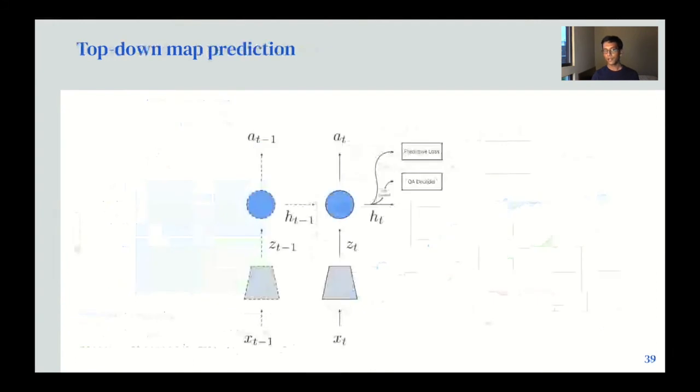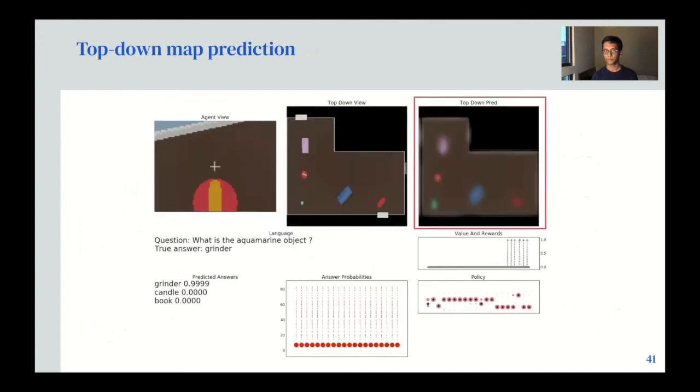Another sort of post hoc analysis that this architecture allows us to do is to add another decoder to try and decode the entire top-down map from the internal state of the agent. So again, we have a stop gradient, and we don't backpropagate gradients from the top-down map prediction head into the agent. And this is just a post hoc probe task that we evaluate the agent on.